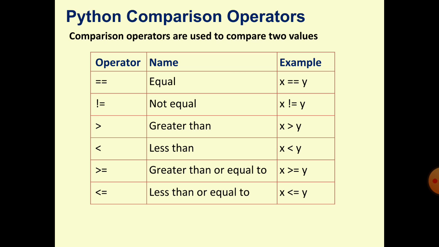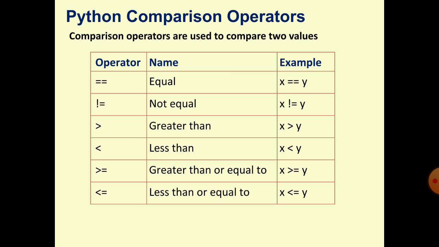Python comparison operators. Comparison operators are used to compare two values. If you want to compare the values of two variables, you have to use a comparison operator. It will return true or false as per the condition.